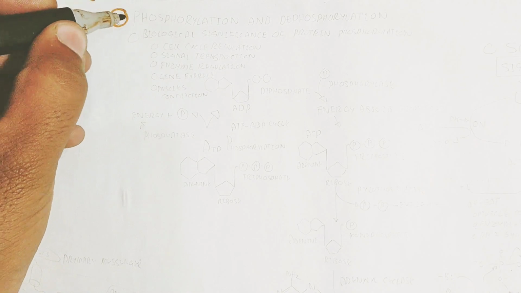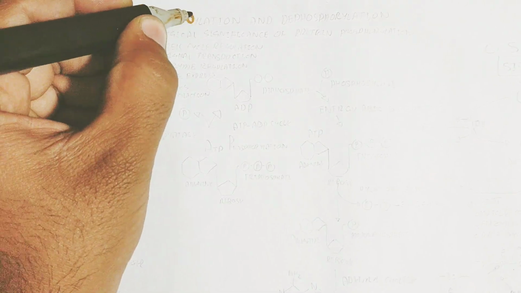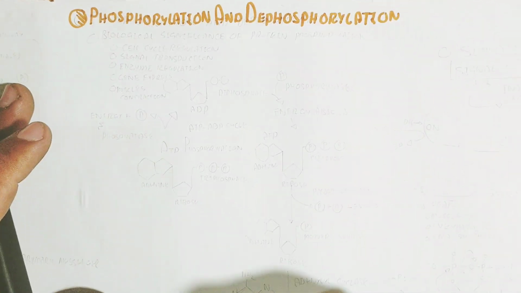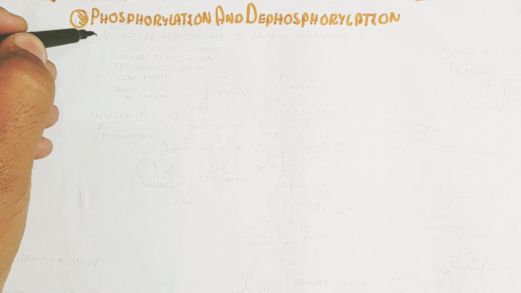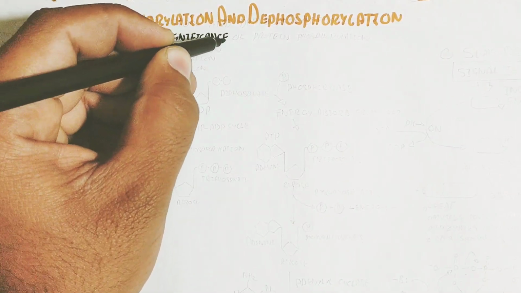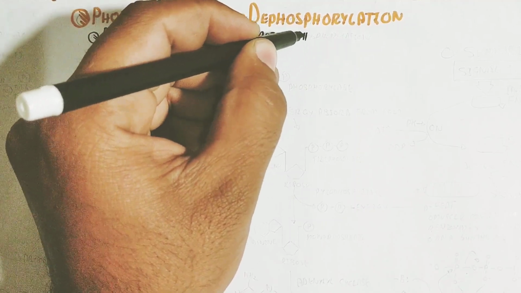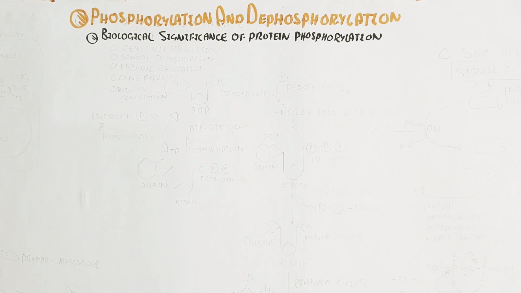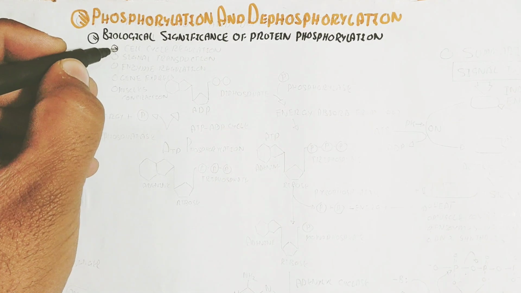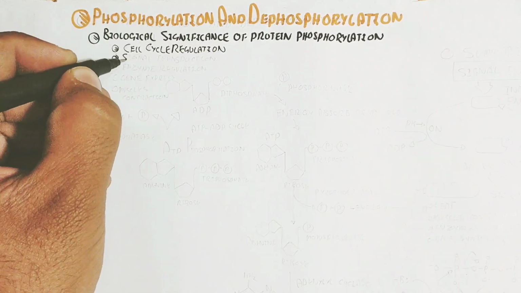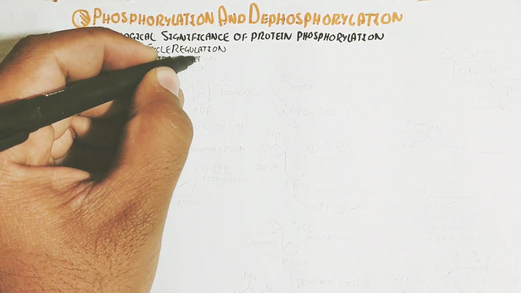Phosphorylation means the addition of a phosphate group, while dephosphorylation means the removal of the phosphate group. So remember, protein phosphorylation, DNA phosphorylation, and ADP phosphorylation leading to ATP, and a lot more things. The biological significance of protein phosphorylation is important for cell cycle regulation. For example, the cell cycle, mitosis and meiosis, is possible due to phosphorylation and dephosphorylation through enzymes. Without this, life is not possible.